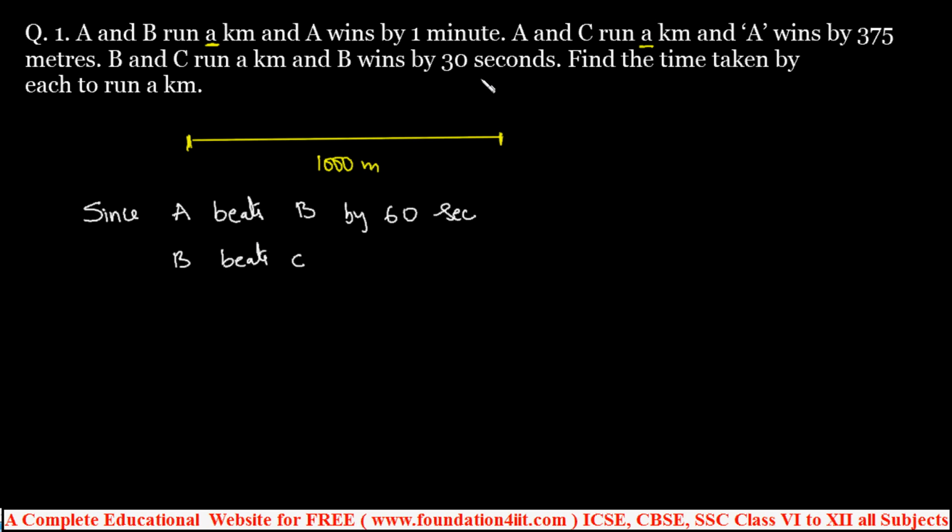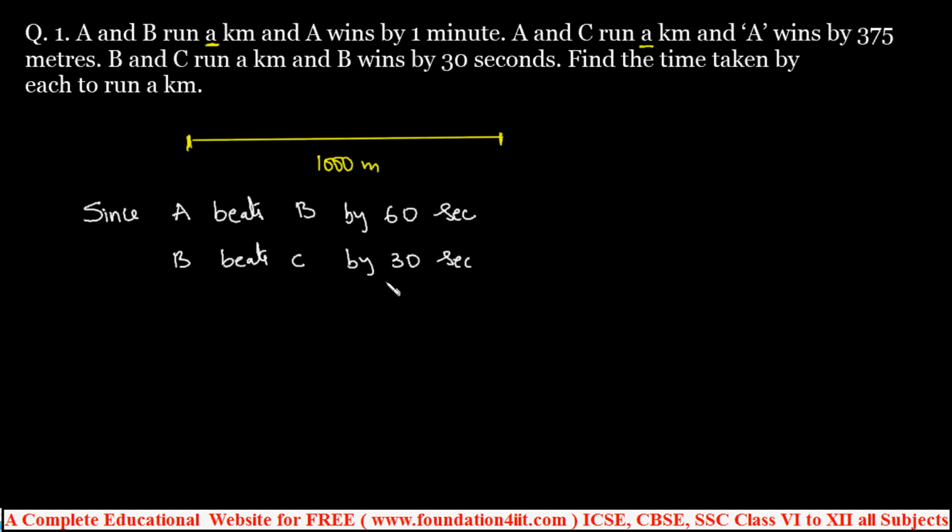This is given. B and C, the third line. One more sentence: B and C run a kilometer, but B wins by 30 seconds. So B beats C by 30 seconds, right? Now by observing both sentences, A beats B by 60 and B beats C by 30.